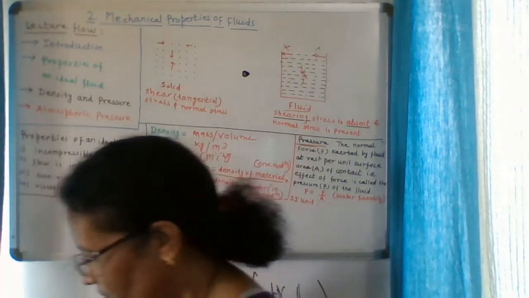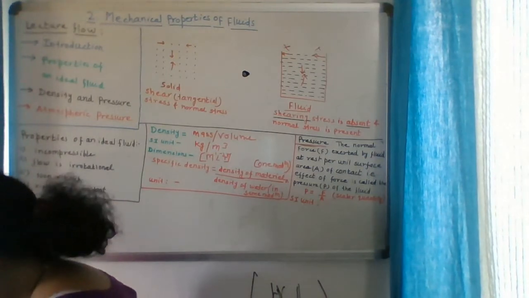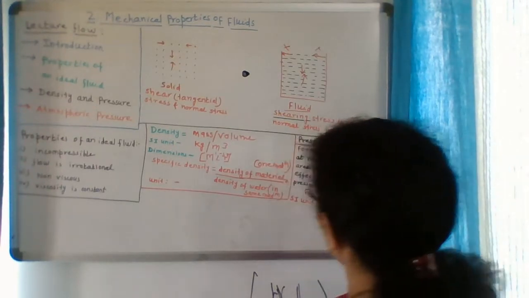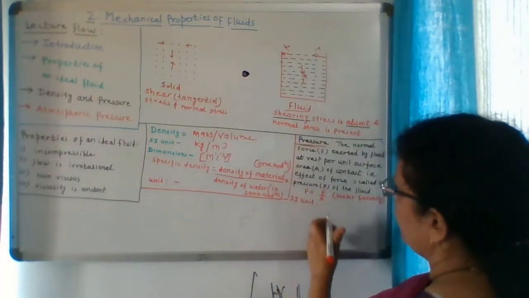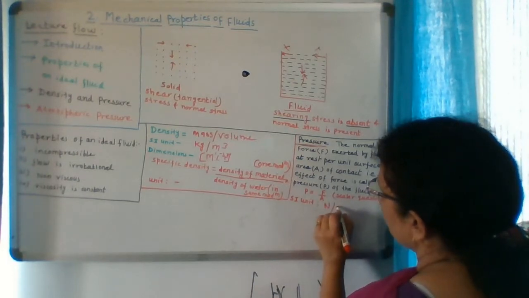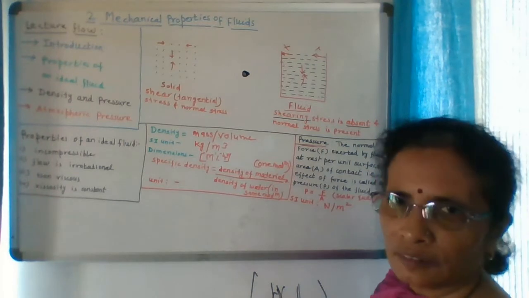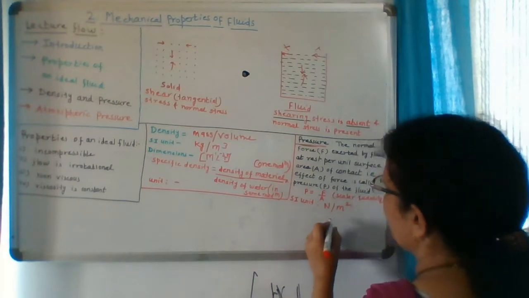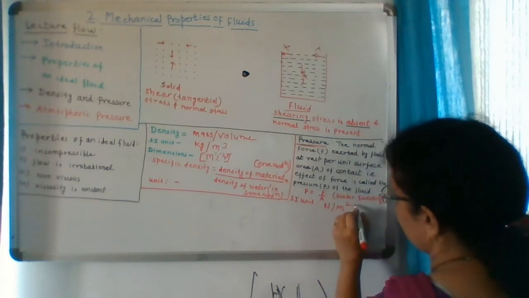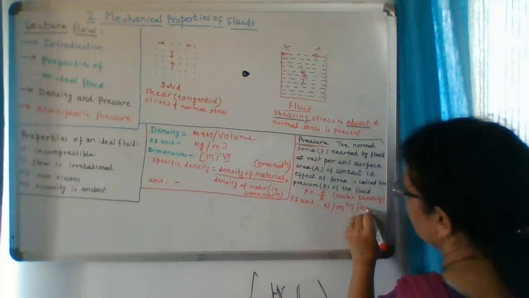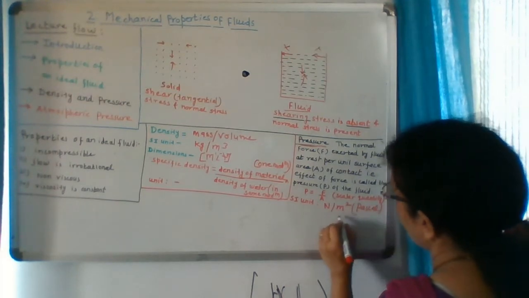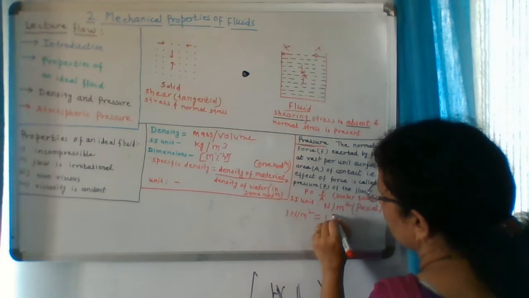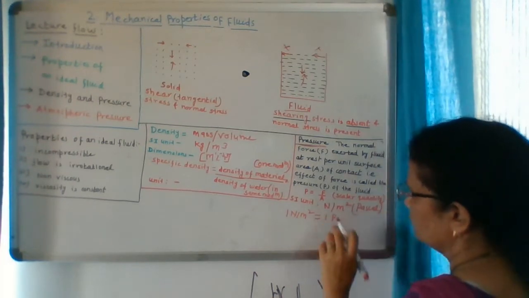What is the SI unit of pressure? For the SI unit of pressure, write down the unit of force and area. This is Newton per meter square. This unit is also called Pascal, named after the scientist Pascal. So 1 Newton per meter square is equal to 1 Pascal. It is named after a person.